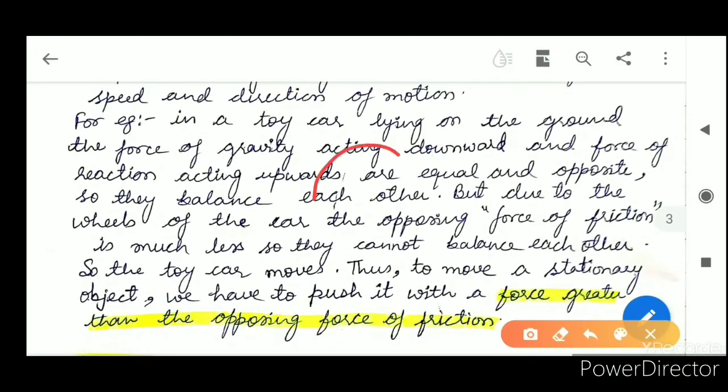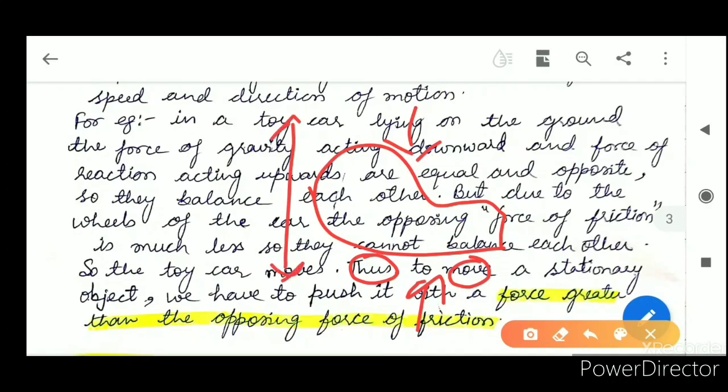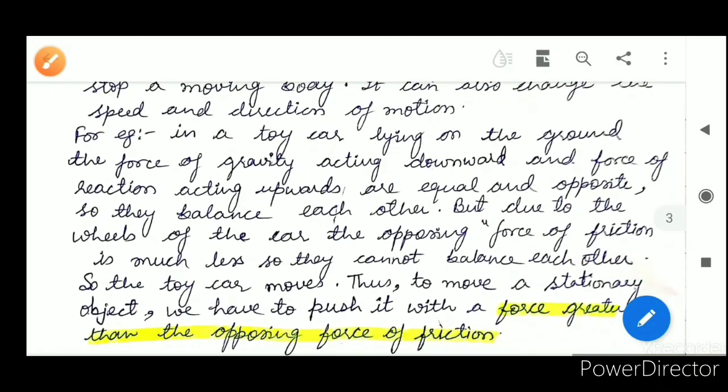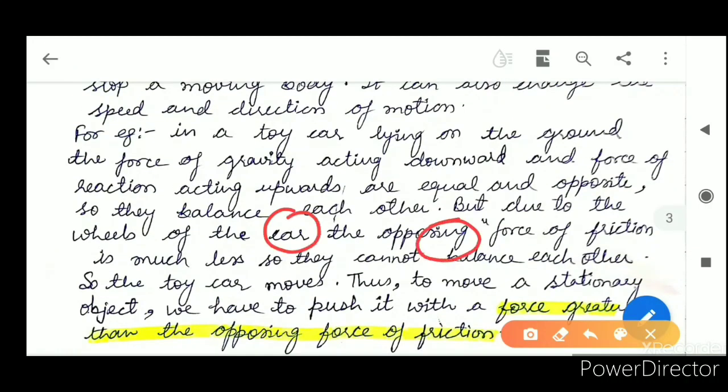A toy car is there, and the wheels are there. So the car will remain at rest unless the force becomes unbalanced. Here the upward and downward forces are already balanced. Why? The force of reaction and the gravity are already balanced, whereas due to the wheels of that particular car, the force of friction has decreased, and whenever you slightly push or pull the car, it starts moving. So an unbalanced force is created over there.